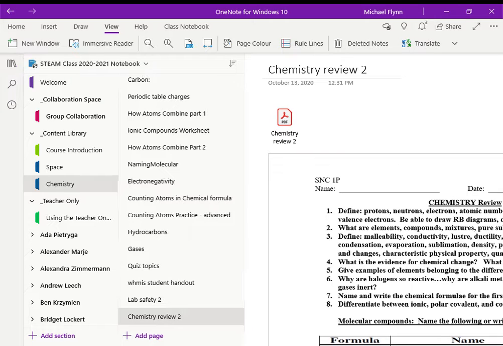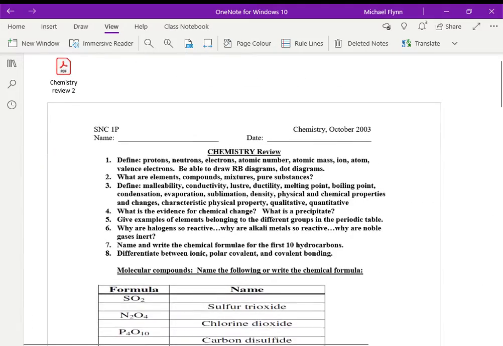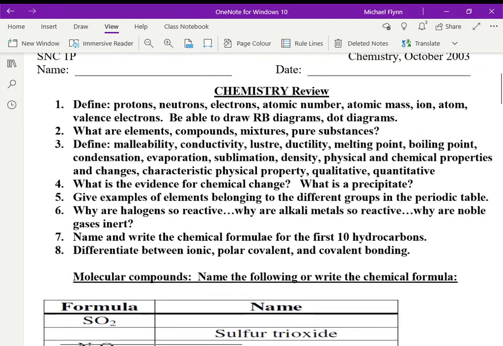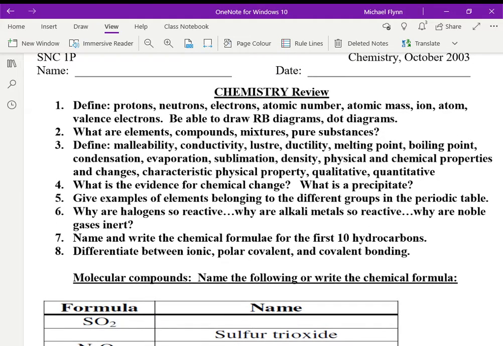So for today, what I have for you is a review exercise. In OneNote, I can push this into your individual folders if you want. But some of you have changed your folder format, so you don't get things that I push in there. I can still do it, but if you can't find these things in your own folders, just look under mine in the content library. This one's called Chemistry Review 2.